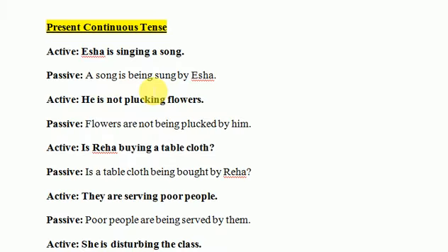So what is the difference between present simple and present continuous? If this were present simple, Isha sings a song, we would not use being; we would simply write a song is sung by Isha. But here, since this is present continuous and that is singing a song, whenever we have to change the voice of a sentence, we need to identify which tense it is, and we have to apply the rules accordingly.